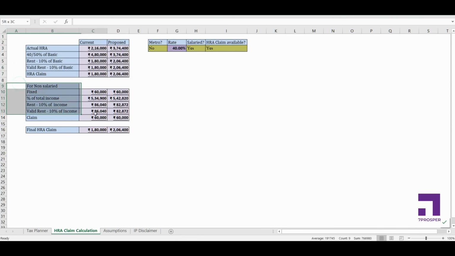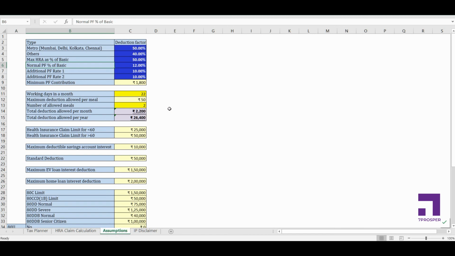For non-salaried people the calculation is slightly different, but it's on the same concept. Since you don't get HRA, there is a fixed component of 60,000 that can be the maximum, or a certain percentage of total income, which is 25% of your total income, or the third thing, rent minus 10% of your total income. So it's the minimum of these 3 things. Especially for salaried people we have optimized the combination of your HRA and basic so that you can claim the most HRA.